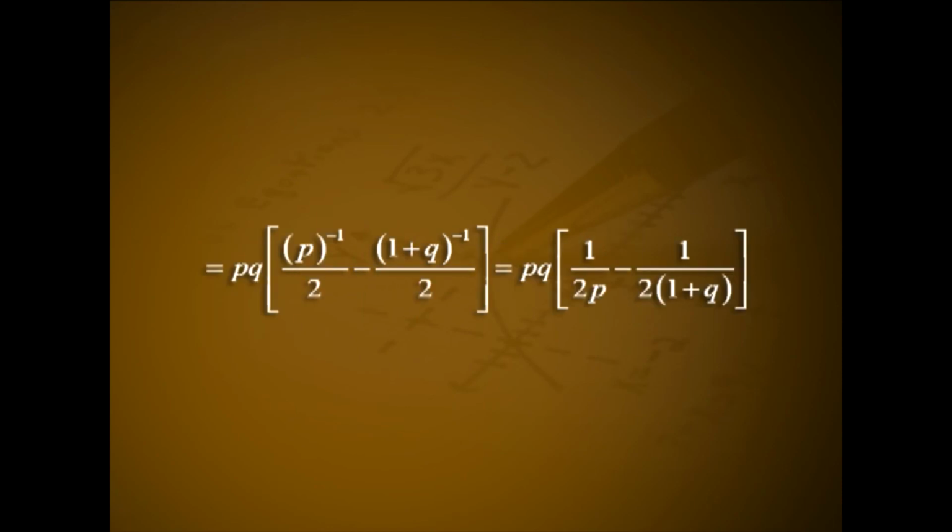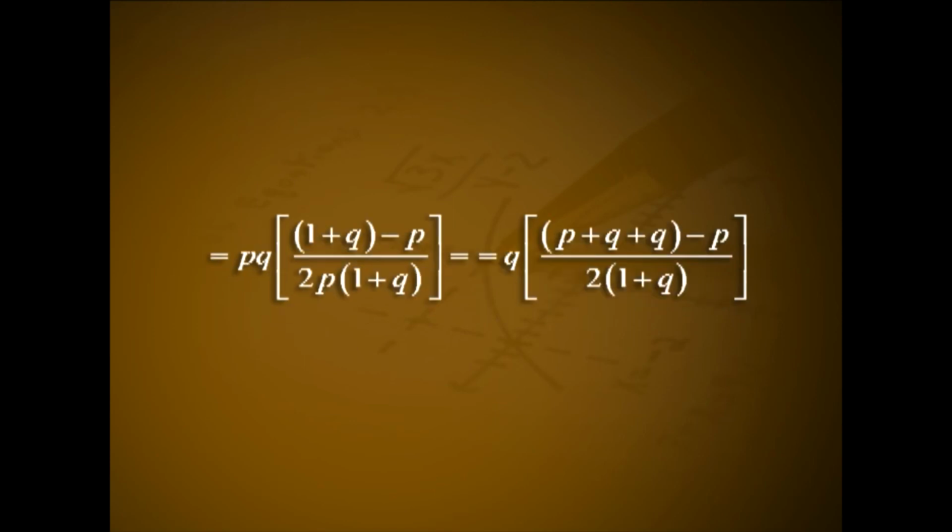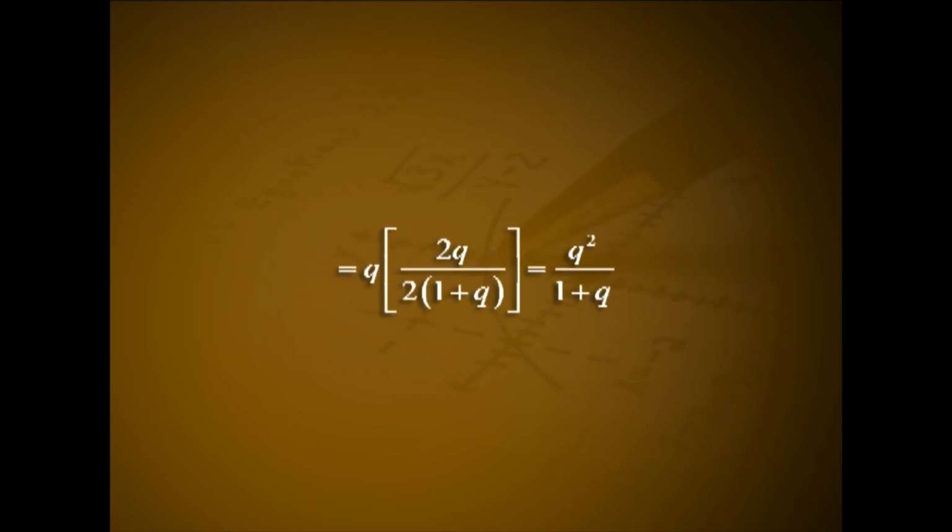That is p q into p raised to minus 1 by 2 minus (1 plus q) raised to minus 1 by 2. That is equal to p q into 1 divided by 2p minus 1 divided by 2 into (1 plus q), that is equal to p q into (1 plus q minus p) divided by 2p into (1 plus q), that is equal to q into (p plus q minus p) divided by 2 into (1 plus q), that is q into 2q divided by 2 into (1 plus q), that is equal to q square divided by 1 plus q.